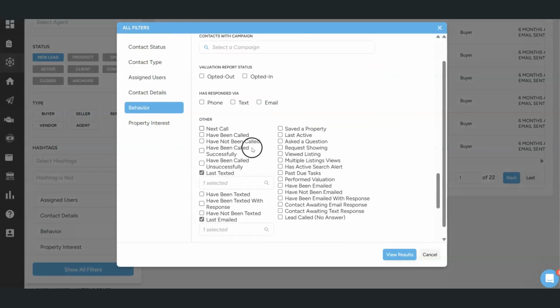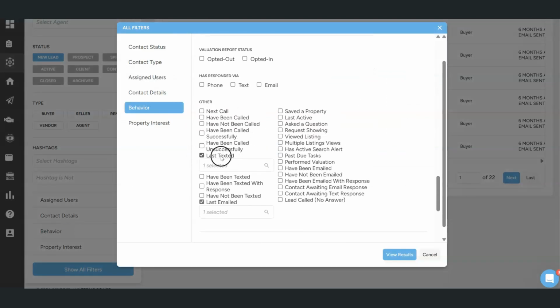I went over to behaviors and I just selected somebody who hasn't been texted since last year, somebody who hasn't been emailed last year, and just see if we can create any opportunities out of the database, out of the leads we've already generated, which of course is what you want the most out of a CRM or a database tool that you use. You got to use the thing often, and you also got to leverage its functionality to its fullest.